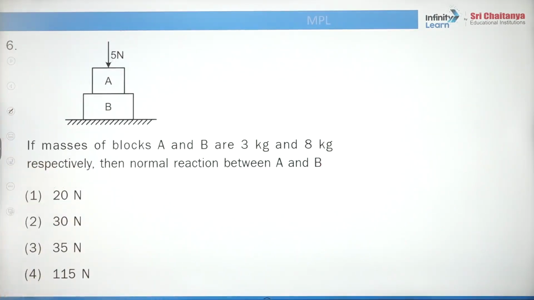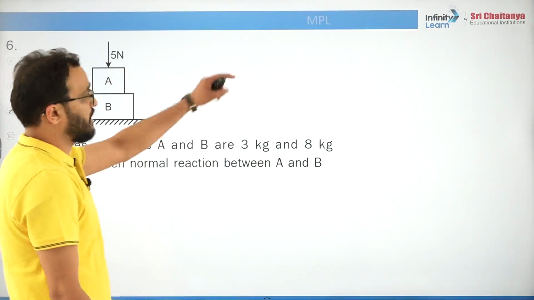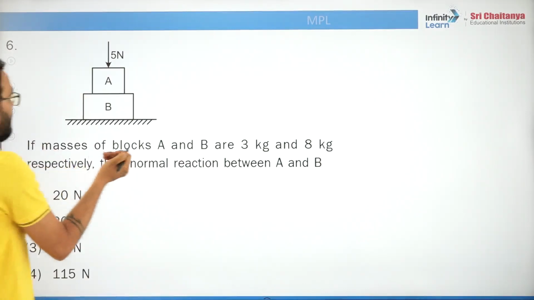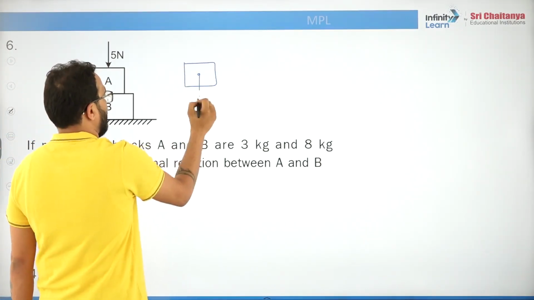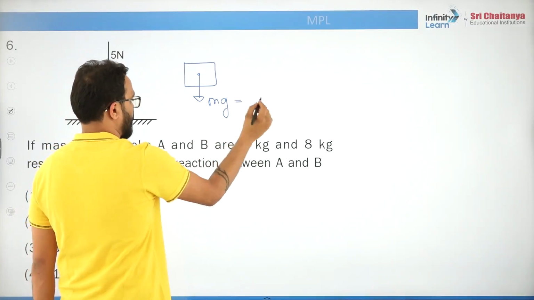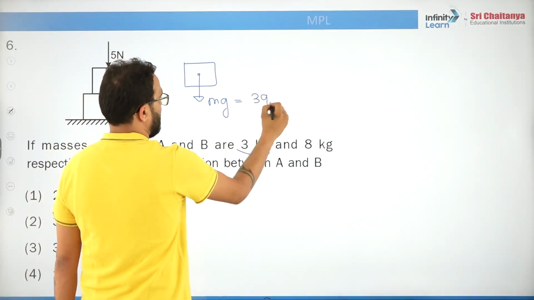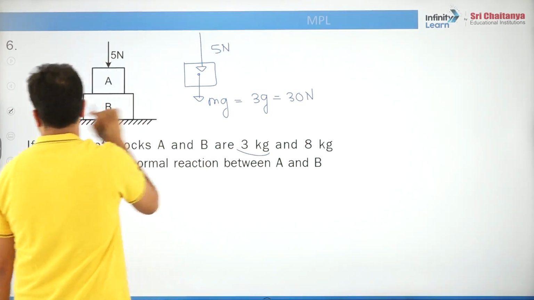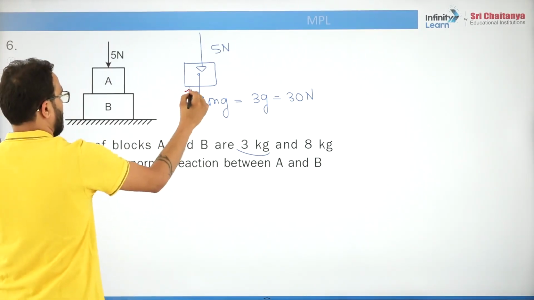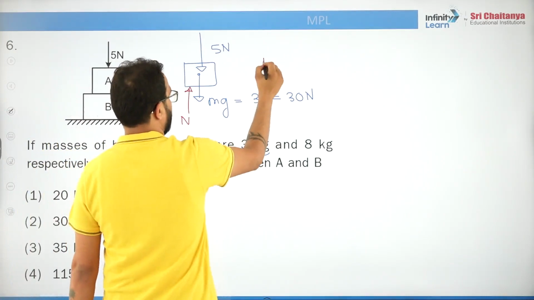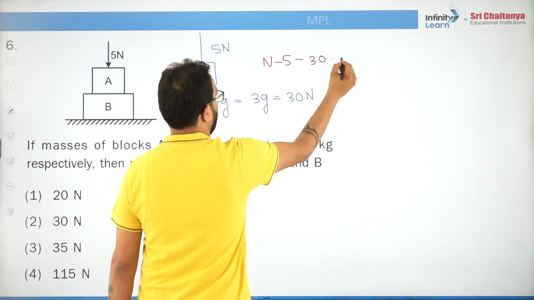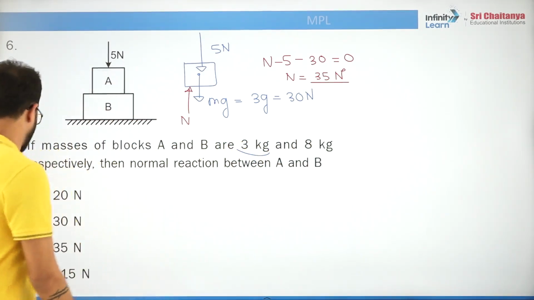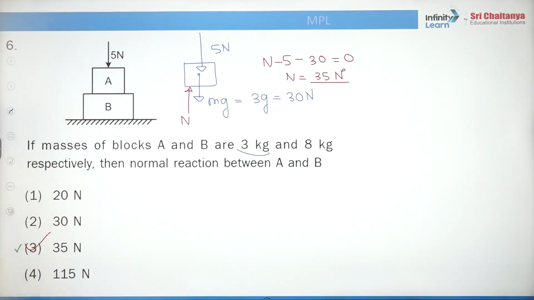Fantastic. Let's move ahead. Once again, sixth question. This is from the MPL paper. This is given 5 Newton. What they are asking is the normal reaction between A and B. Very simple. What is the mass of A? mg is how much? 3 kg, so 3g, that is 30 Newton. One more force is coming, which is 5 Newton. In order to balance this block, one normal component from B will be coming upwards. So we will say N minus 5 minus 30 must be 0. So N will be 35 Newton, option E. Okay, let's move ahead. Got it?